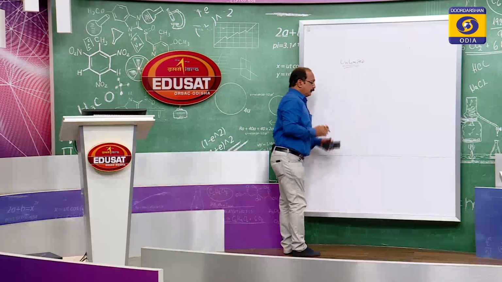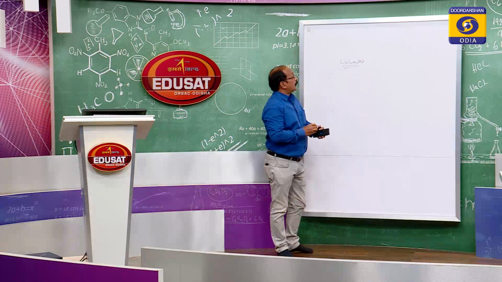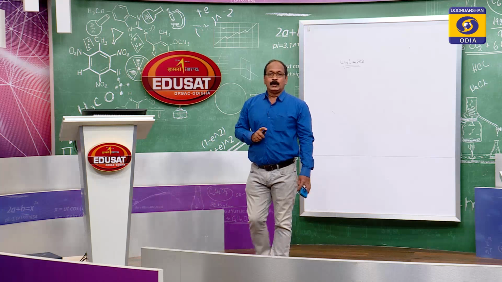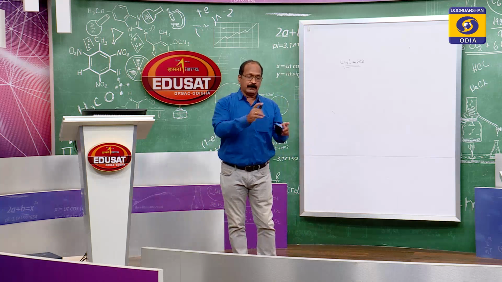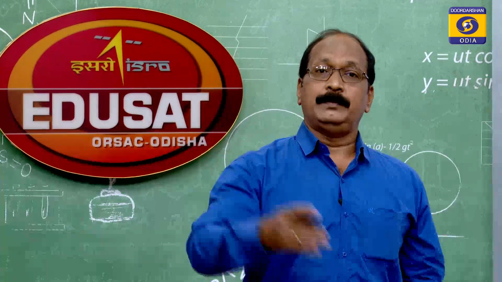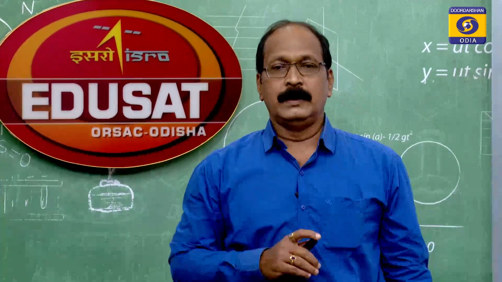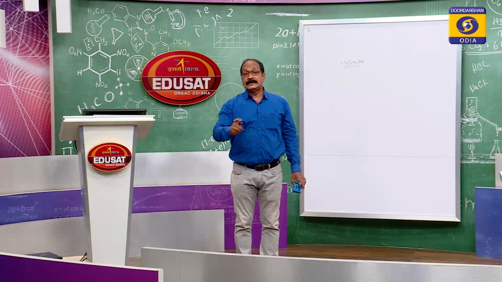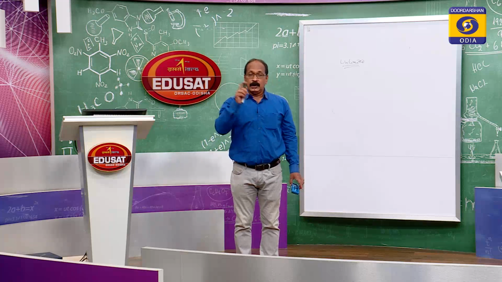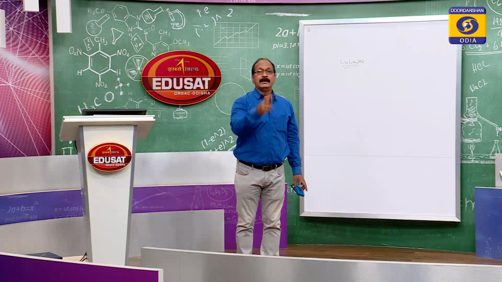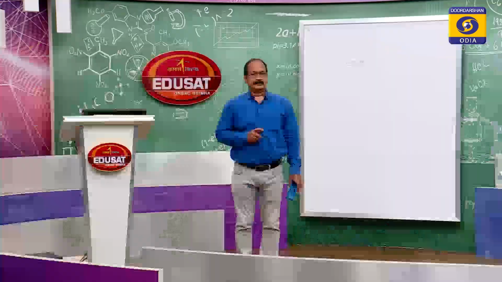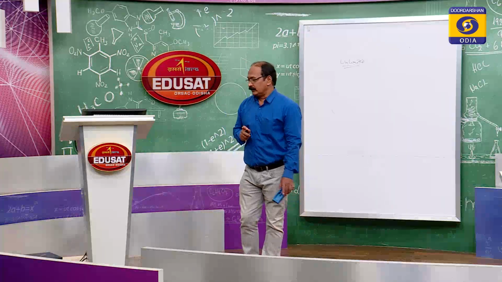Liability of partners is unlimited. What does it mean? When the assets of the firm are not sufficient to meet the liabilities of the firm, then the personal assets of the partners are used to meet the liabilities of the organization, as in the case of sole proprietorship. So, that is the liability of partnership.